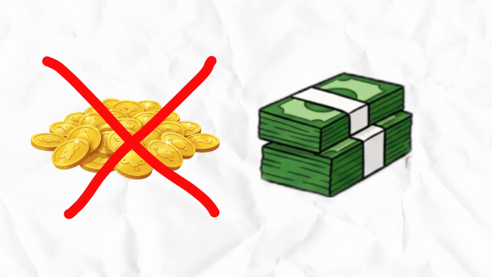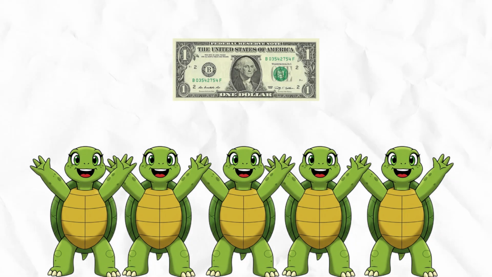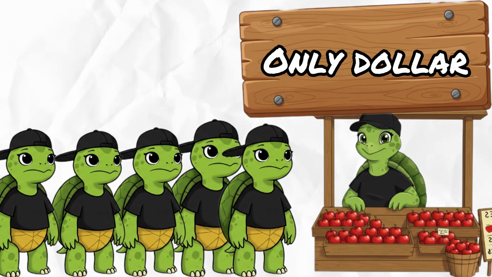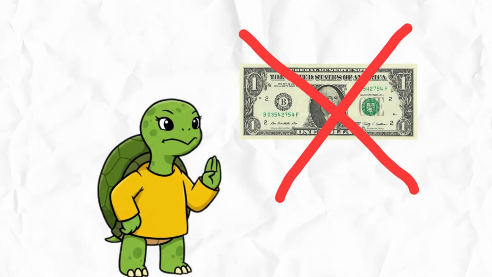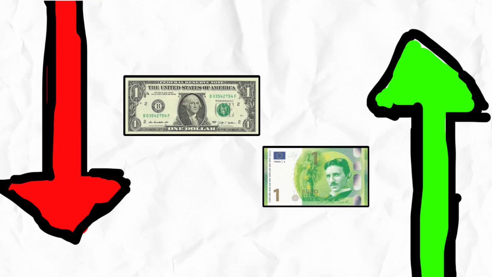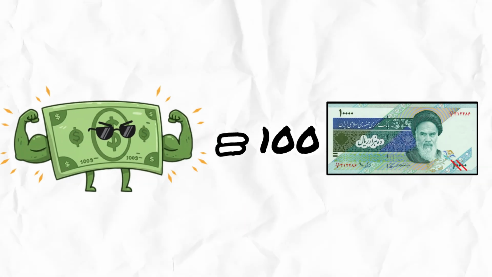So, if money isn't backed by gold anymore, what makes it valuable? The answer, supply and demand. Think of it like apples in Turtle Village. If everyone wants dollars to buy American apples, the demand goes up and the dollar gets stronger. But if turtles don't want those dollars, maybe they prefer euros, the value of the dollar falls. That's why the dollar is stronger than money from smaller countries.